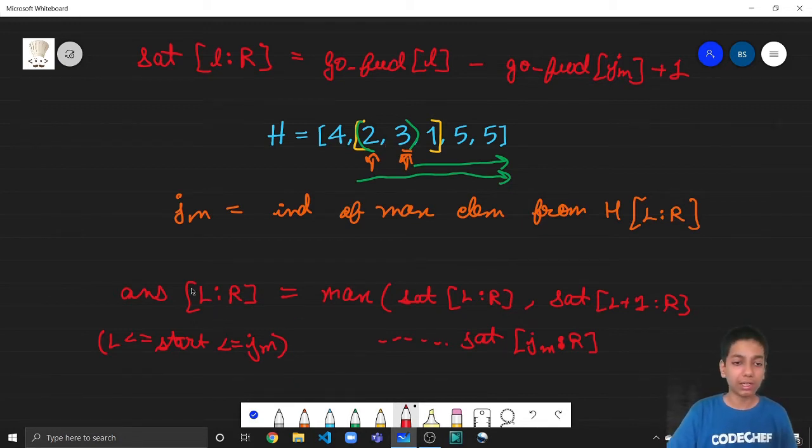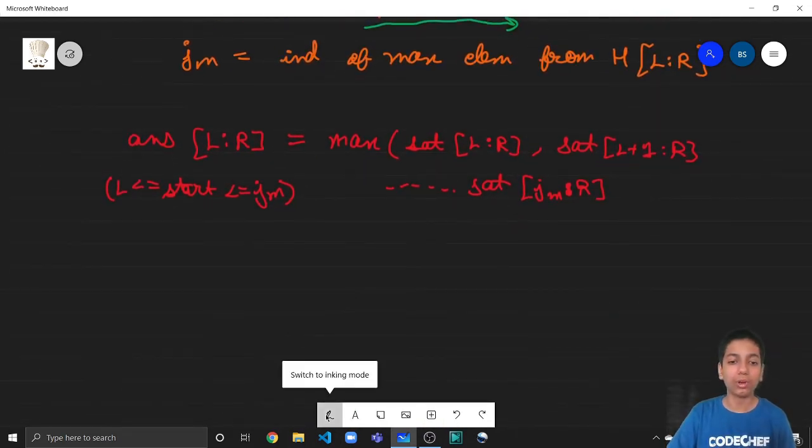So if we are starting from something that is less than or equal to JM, then the answer for this query that we were getting for L to R was the maximum of the satisfaction we can get if we start from L and go up to R. Then the satisfaction if we start from L plus 1, then L plus 2, and so on till the satisfaction we get from JM to R, right? And this answer of L to R is basically the answer to the query if we are starting from something less than or equal to JM. Fine.